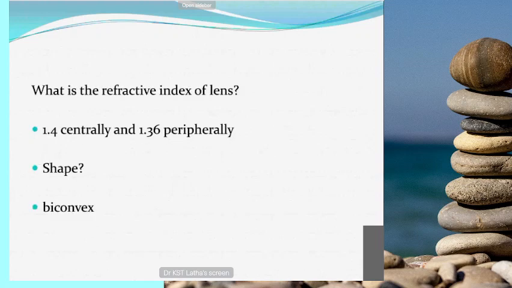So what is the refractive index of the lens? Normally the refractive index of the nucleus portion is more than the cortex. The refractive index of the nucleus is 1.4, whereas the peripheral cortex is 1.36. Okay, so what is the normal shape of the lens? The shape is biconvex. Anatomically, some congenital anomalies will be having conical lenses and globular lenses, all these things. So normally the biconvex is the normal lens shape.